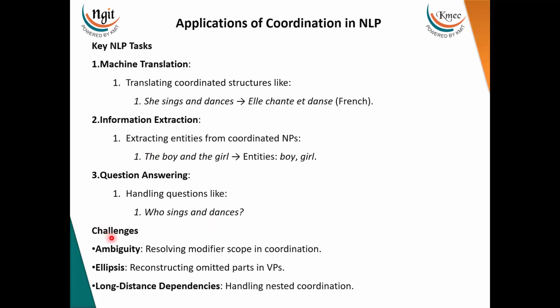And the challenges are ambiguity, ellipses, and long distance dependencies. We have seen ambiguity and ellipses. The long distance dependencies involve handling nested coordination. So we see these in some complex sentences.